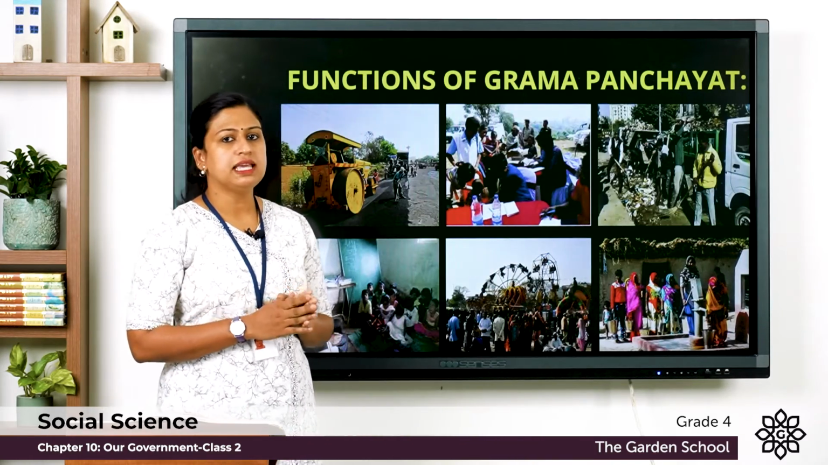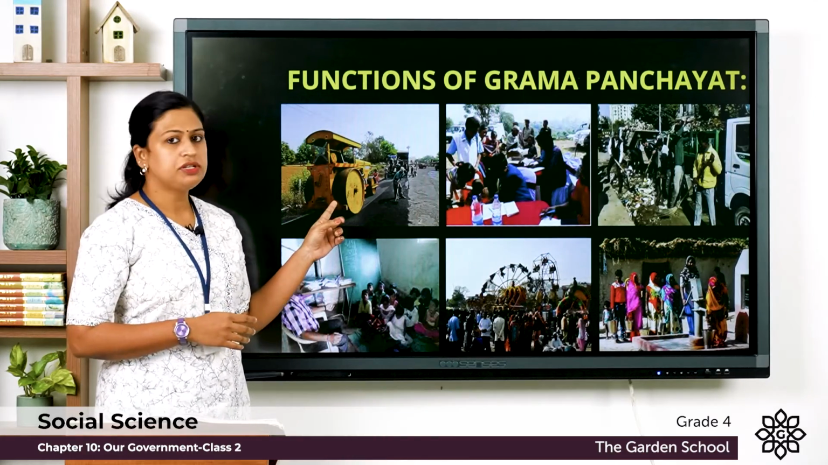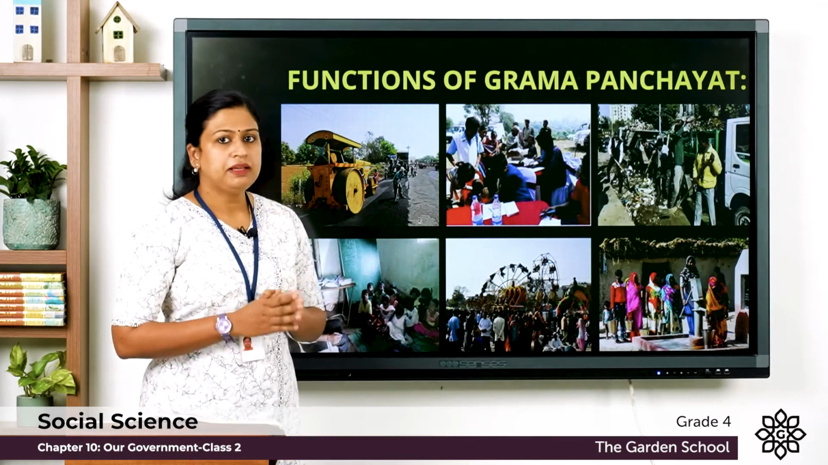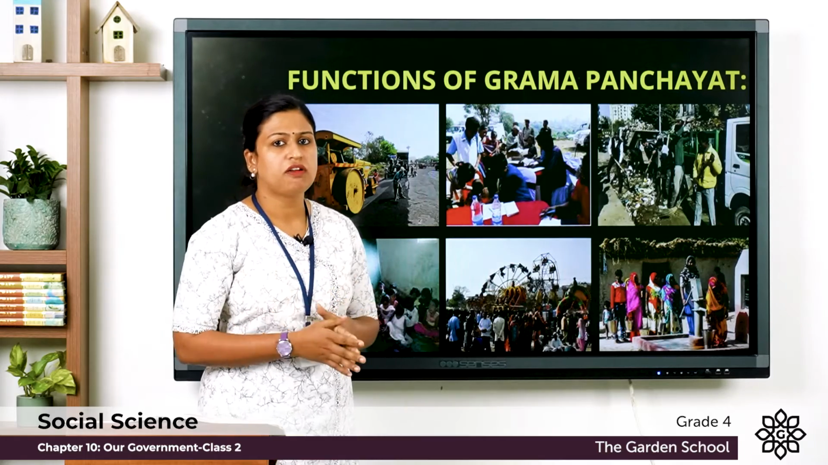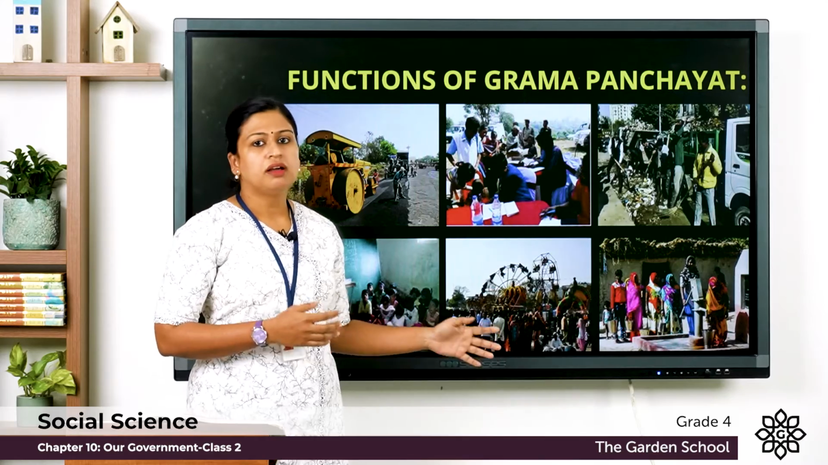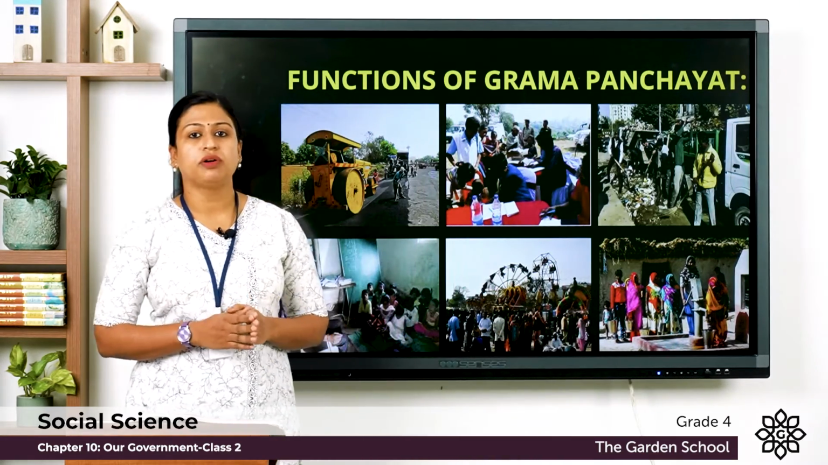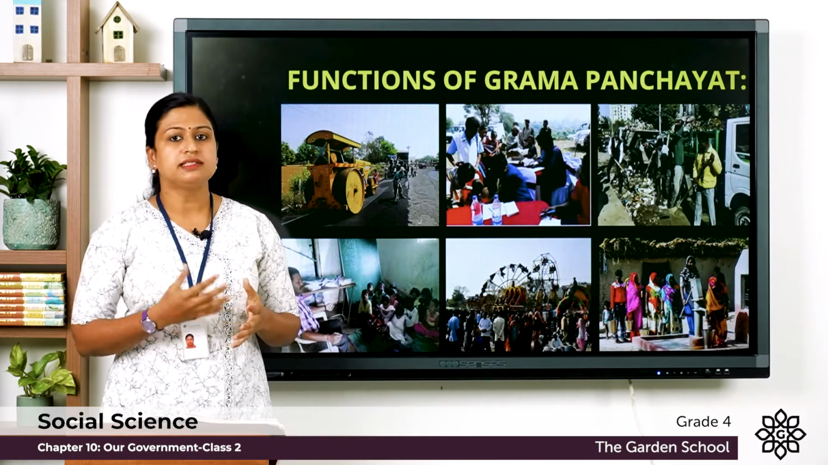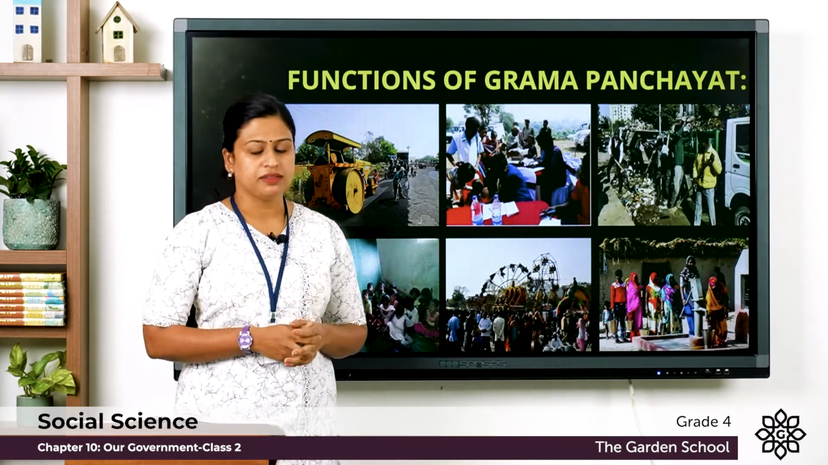Now, here you can see some of the functions of Gram Panchayat, like construction and repairing of roads, public health services, taking care of proper disposal of garbage, running schools and arranging festivals and fairs, supply of clean drinking water to the villagers, providing good seeds to the farmers and so on. So, these are the functions of Gram Panchayat.